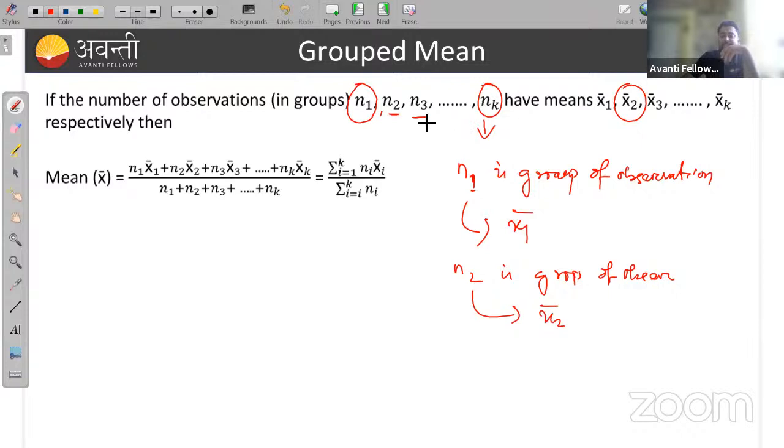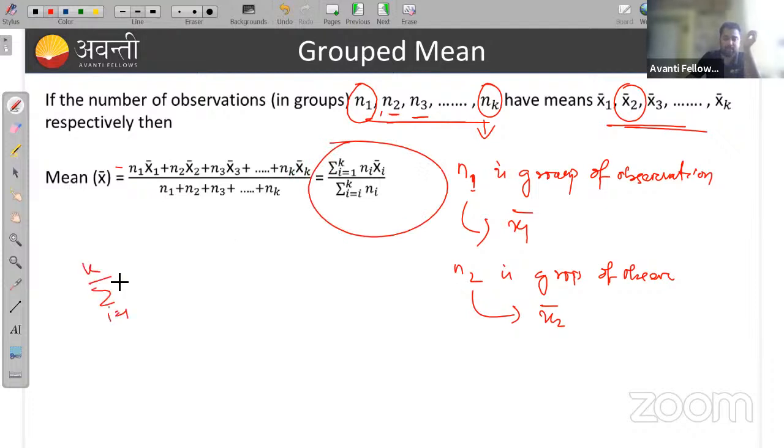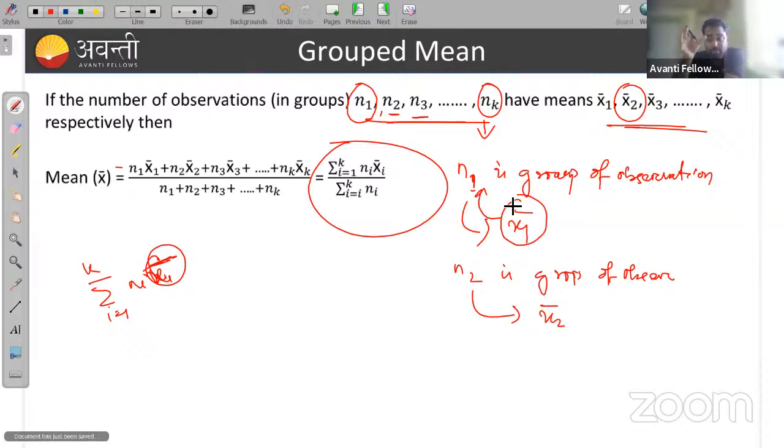If this type of data is given, then you can find the mean. This is the formula: summation i is equal to 1 to k of ni xi bar, divided by the total number of observations. Here x1 bar is the mean of n1 observations.